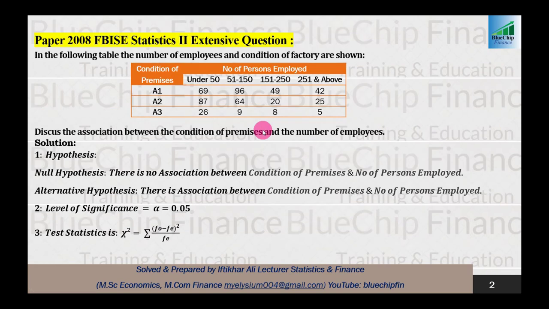At the start, we take two hypotheses. In the null hypothesis, there is no association between condition of premises and number of persons employed, and in the alternative hypothesis, there is association. So we accept the alternative hypothesis and reject the null hypothesis.